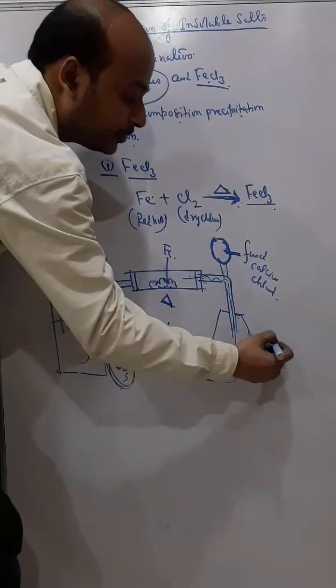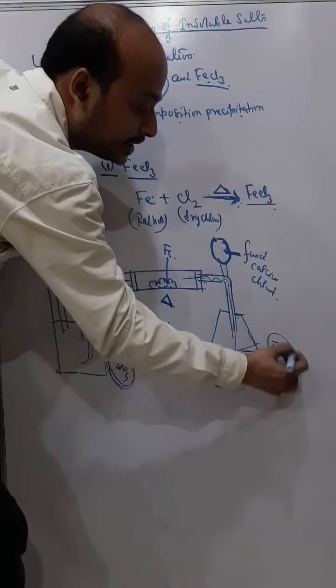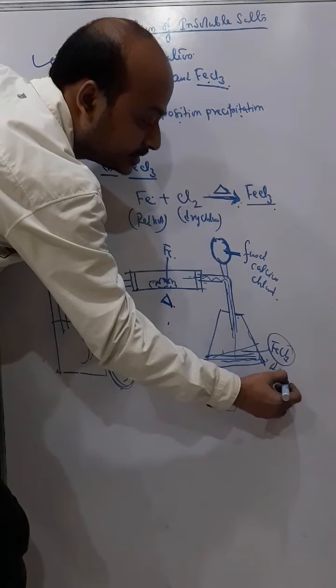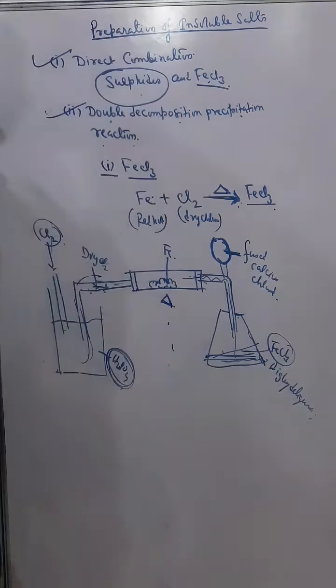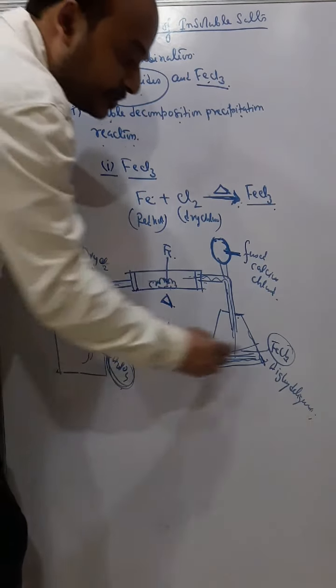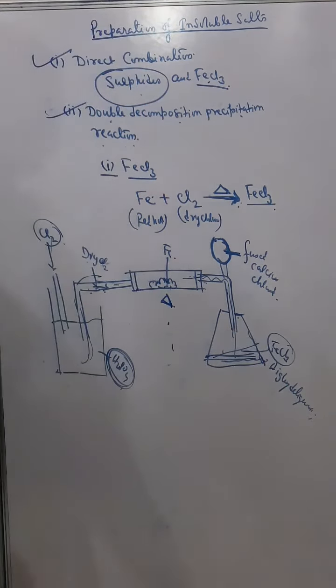You know the ferric chloride we get here. Now ferric chloride is a highly deliquescent substance. That means it absorbs moisture from the atmosphere and dissolves in it.